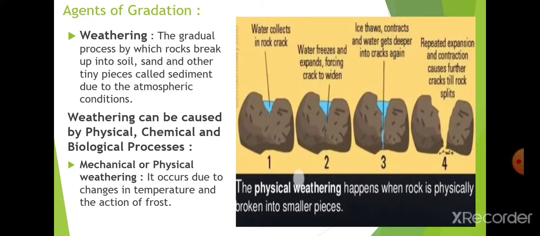So this change is known as physical weathering. This change you have seen in the picture is known as physical weathering or mechanical weathering. So whenever the rock breaks because of physical weathering, the bigger rocks change into smaller rocks.